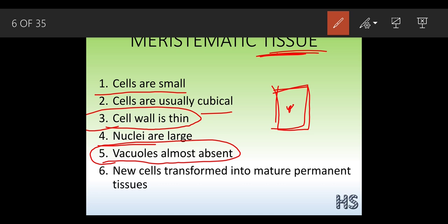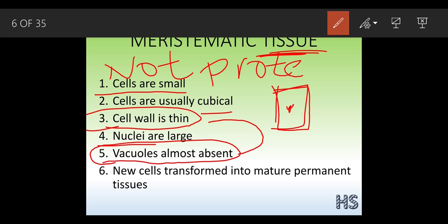Because of this, the cell wall is thin and vacuoles are absent, because these meristematic tissues are not made for protection. If the vacuoles are large and the cell wall is thick, it would be made for the protection part. But as I already mentioned in the first part, meristematic tissues are not responsible for protection. So that is why the cell wall is thin. And you might be aware what a cell wall is. This part of the plant is called the cell wall.